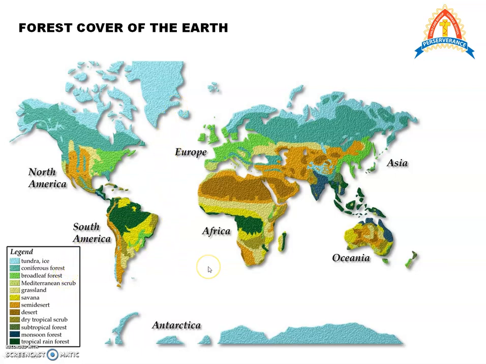Now here in this map, they have given a very detailed distribution of the forest on the earth's surface. However, we will confine our study to the basic types of forests. I showed you this image just to make it clear to you that depending upon the location and the climate of a place, the forest cover of the place is different.